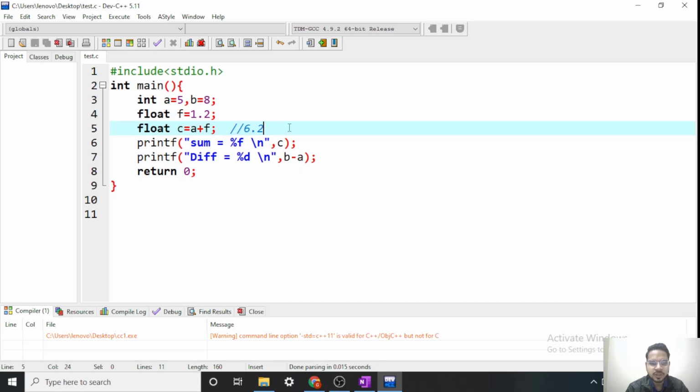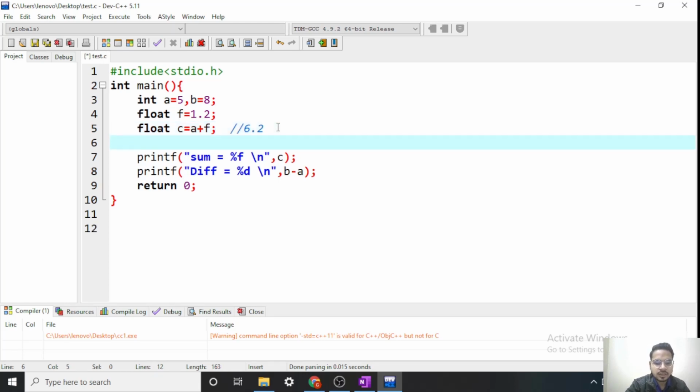There is one more operator like modulus. What is that? Now let's say I want the remainder. Okay, so when we divide 8 by 5, what is the remainder? 3. So a modulo operator will calculate the remainder. So let's say int remainder is equal to b mod a.